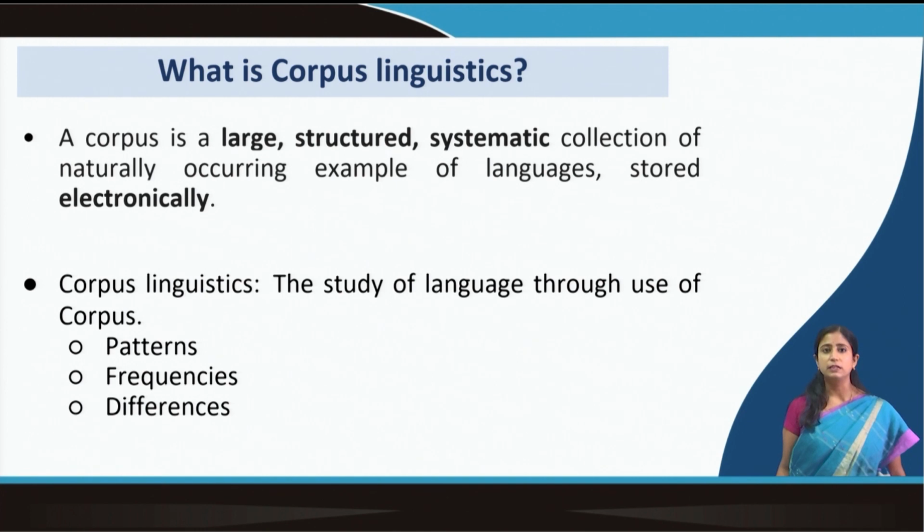So that is what is meant by corpus, and it helps us to study patterns. Patterns means how language is actually used. We can also study frequencies. You can choose certain words and look at their frequencies, how many times they are used.